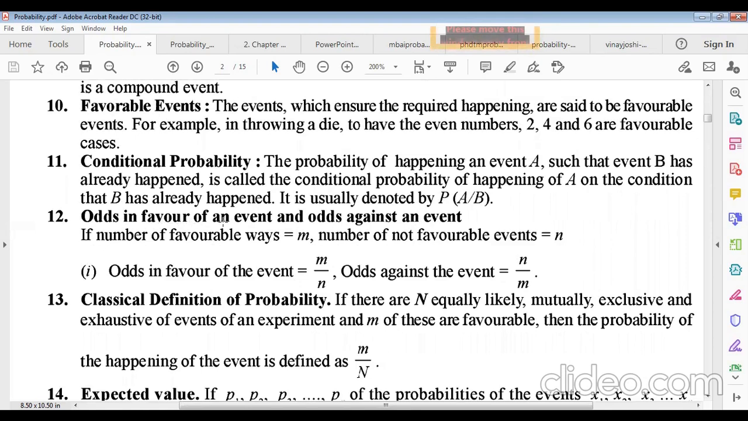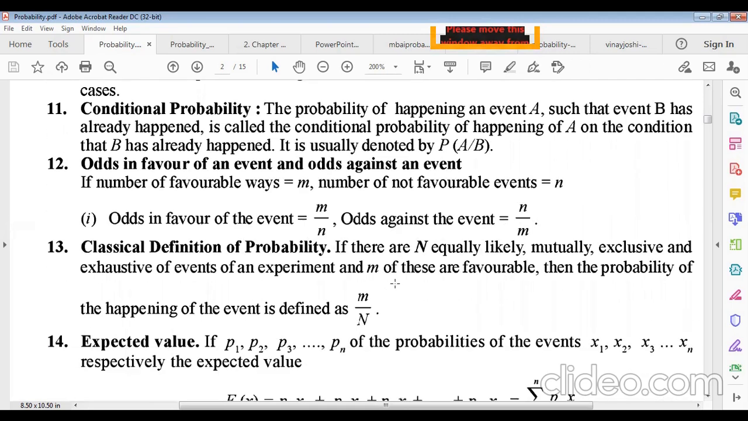Odds in favor of an event or odds against an event. If the number of favorable events is M, and the number of unfavorable events is N, then the odds in favor will be M by N, and the odds against will be the inverse, N divided by M. Actually, this is the formula we have to use in solving different examples of probability.